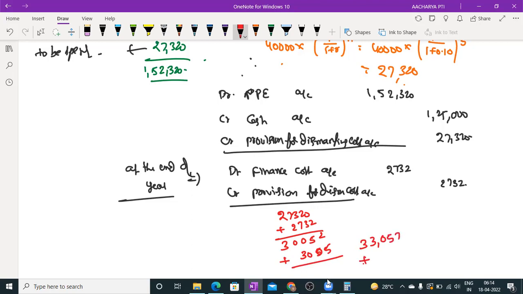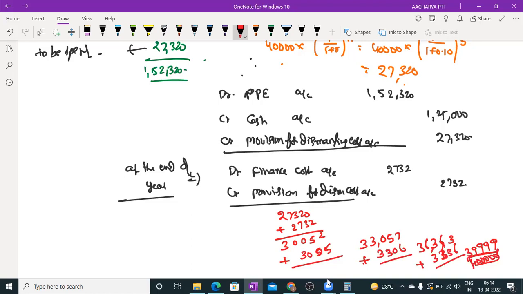33,057. Again in the third year, 3,306 is added. Then what is the amount? So 36,360. At the end of the fourth year, 3,636 is added. How much amount is there? That is nothing but 40,000.